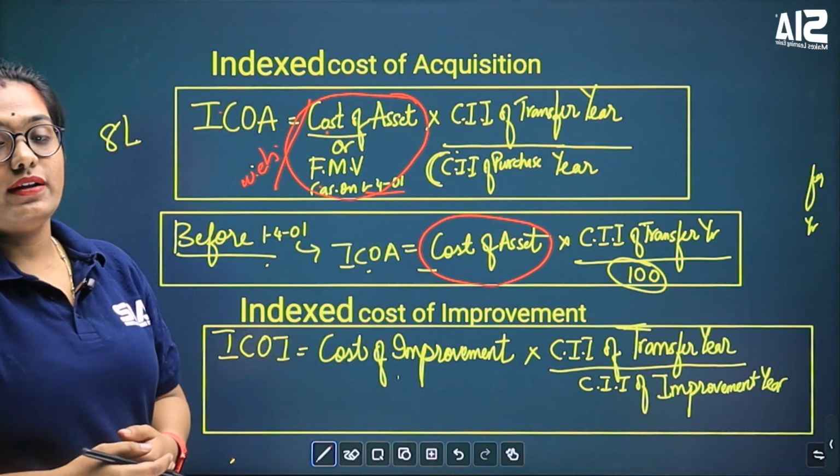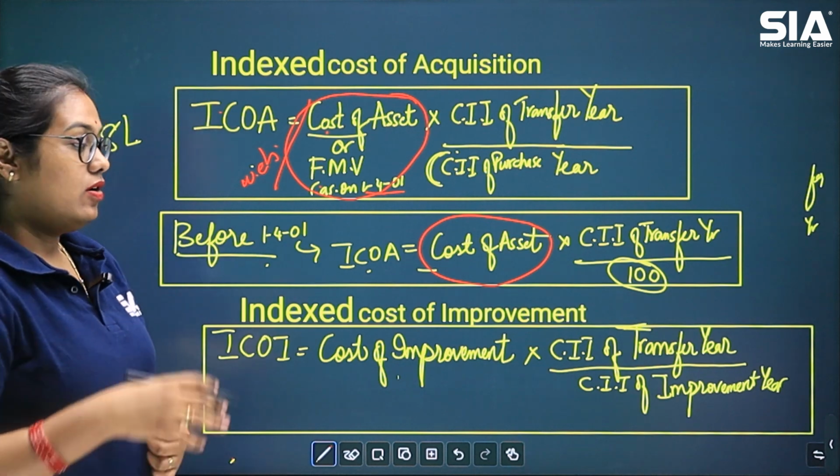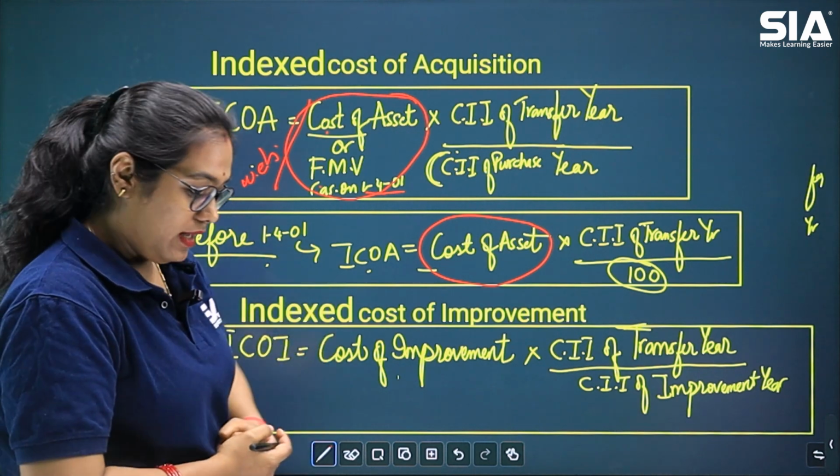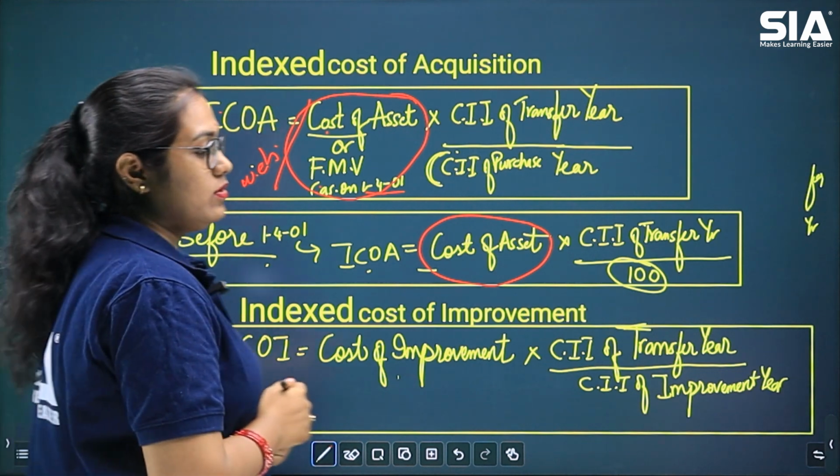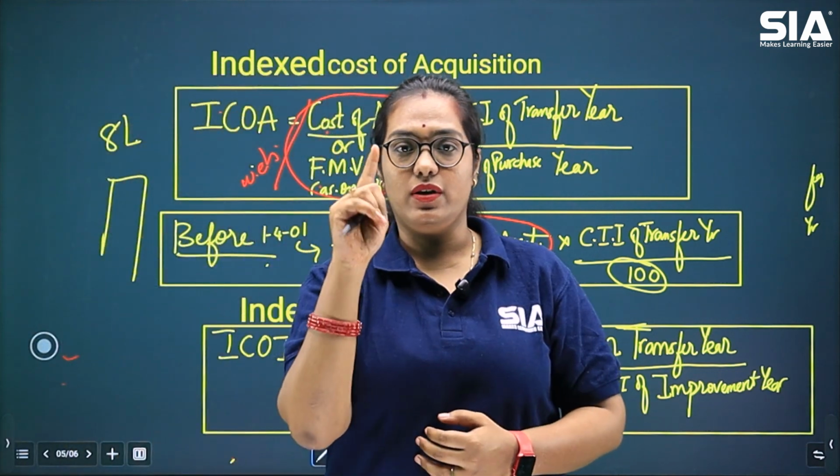Then for indexed cost of improvement. What is improvement? Now let's say Mr. A owns a building and that building is only one floor.